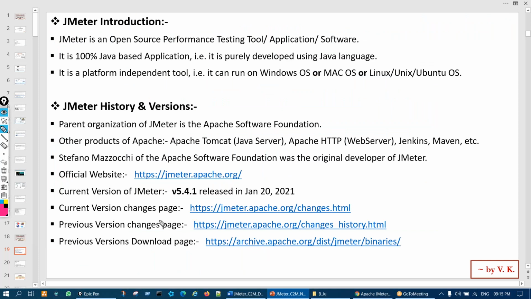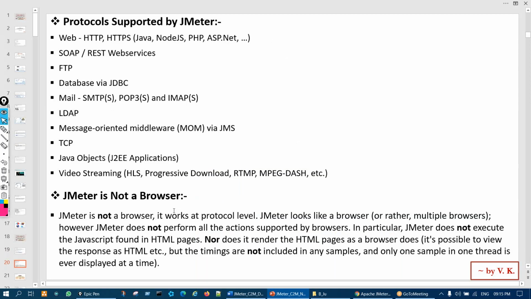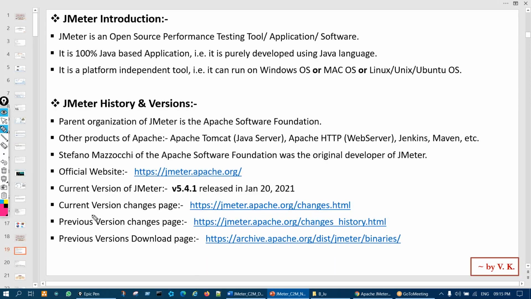The current version is 5.4.1. Now, if you want to read, this is an optional thing that I'm talking about. In every version some changes come. Let us say every few months we get a WhatsApp update, like a new version, and some changes come. Same way with JMeter, with every version some changes come. If you want to read about the changes, you can visit these links.